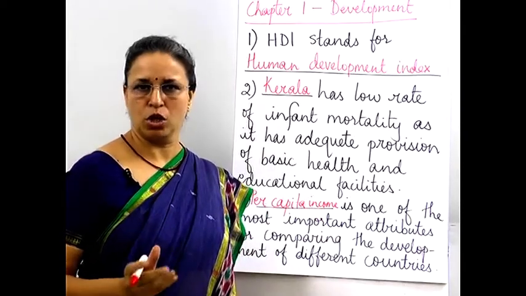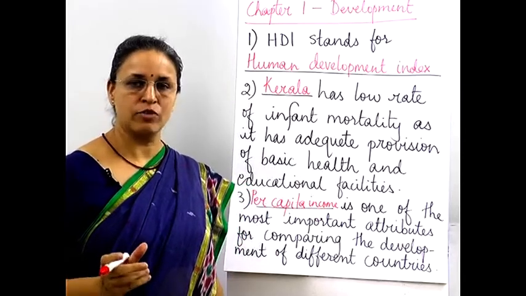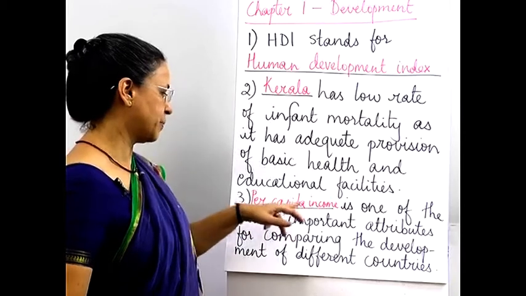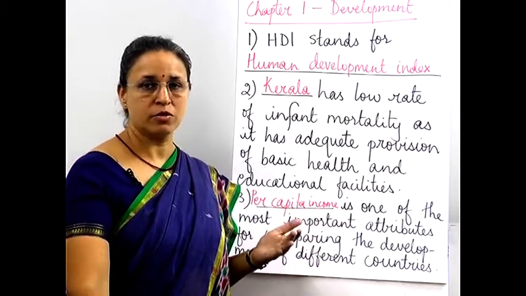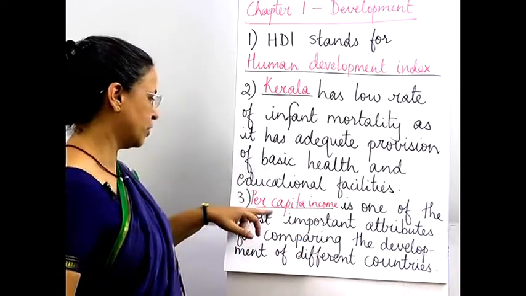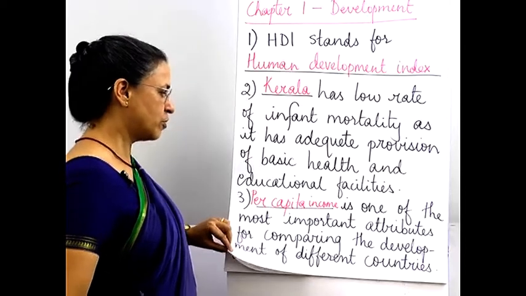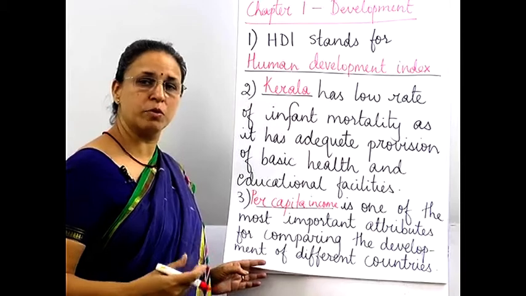Even people who do not earn, they do create a burden, and which is why when we have to calculate per capita income, we take the entire population, that means the whole country's income divided by the population. That will give you per capita income. So the country which has higher per capita income will be considered to be more developed.